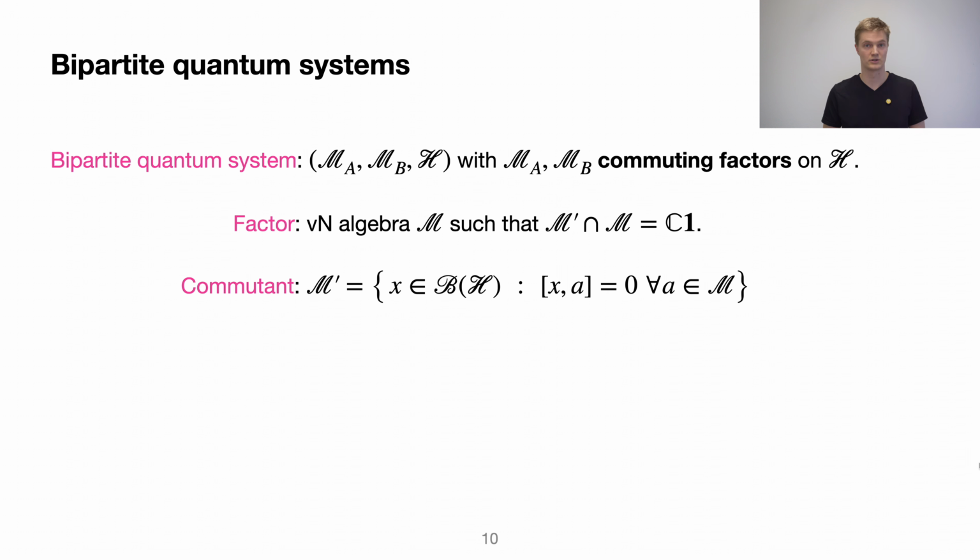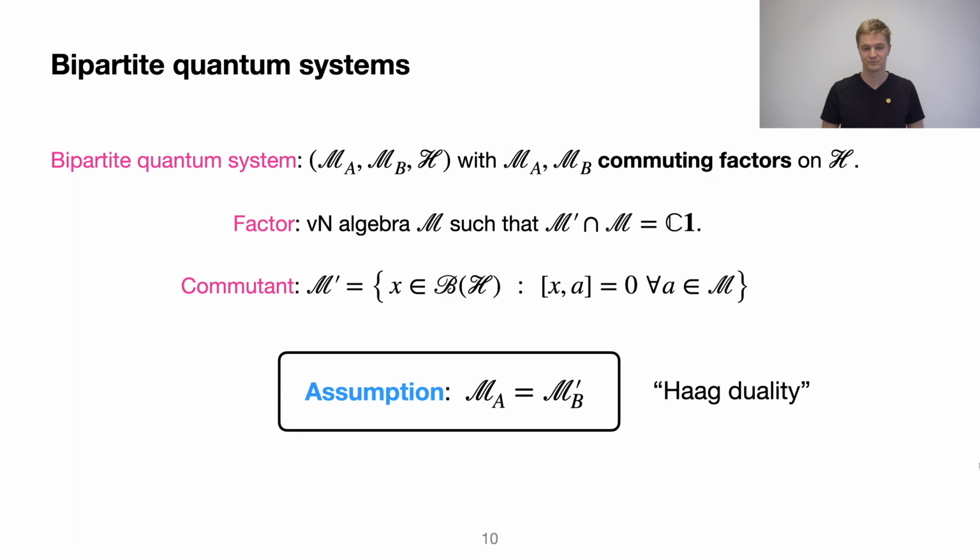We will make an additional assumption in this talk, which is called Haag duality. Haag duality states that these two factors are commutants of each other. So any unitary that commutes with all observables of Alice will be a unitary of Bob. Any symmetry of Alice is an element of Bob.